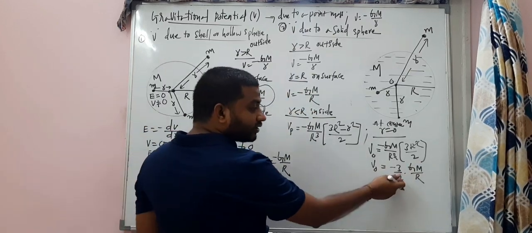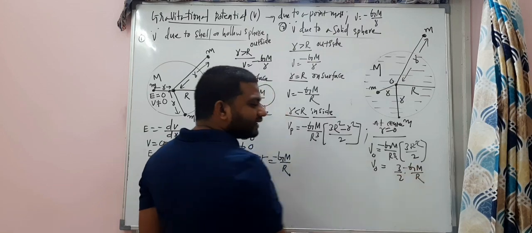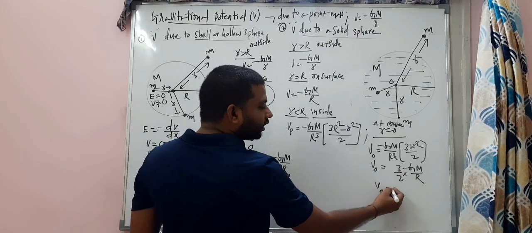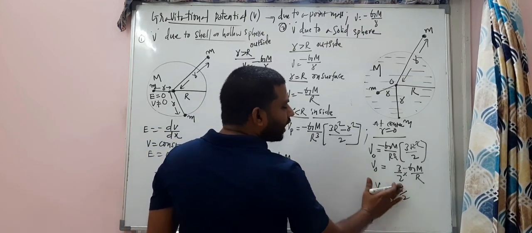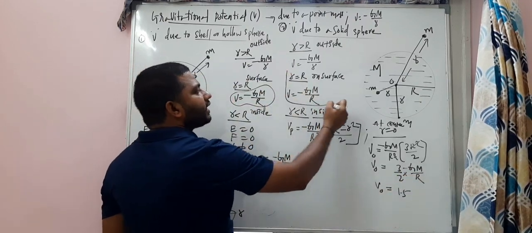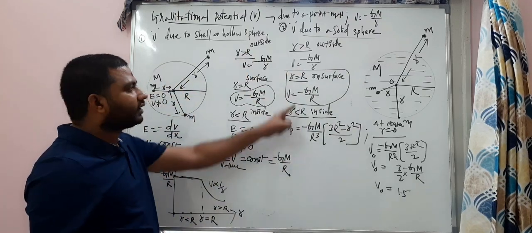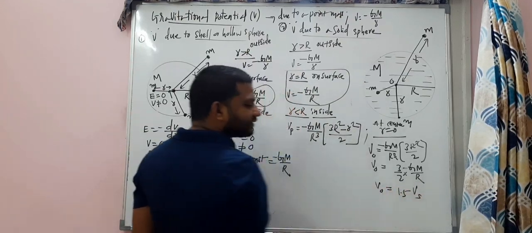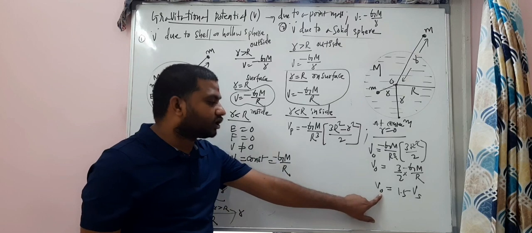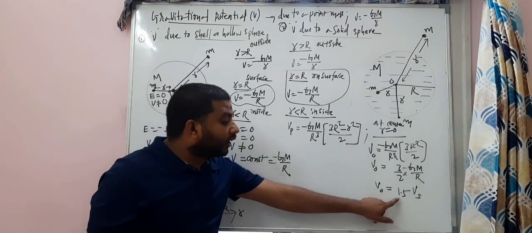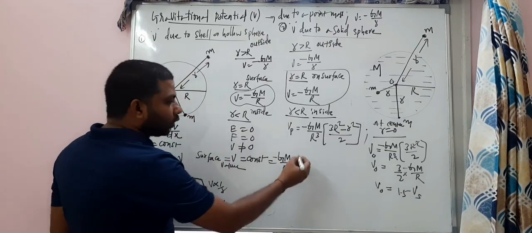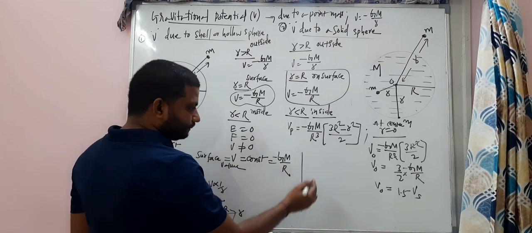Look at here. This I can write as 3 by 2 into minus GM by R, and this I can also write as V naught is equal to 3 by 2, that is 1.5 times of minus GM by R, which is the same as the surface value, V suffix s. So at the center of the solid sphere, the gravitational potential will be equal to 1.5 times the surface value. Okay. So the graph, let me draw.